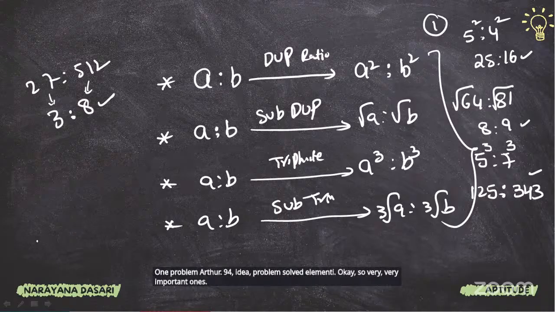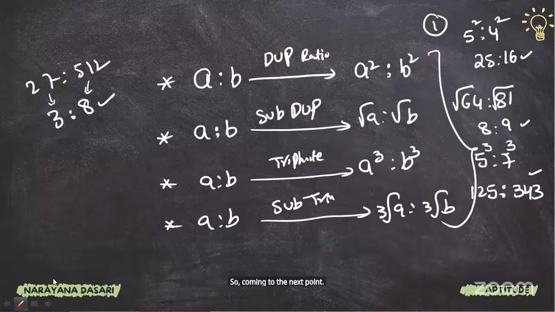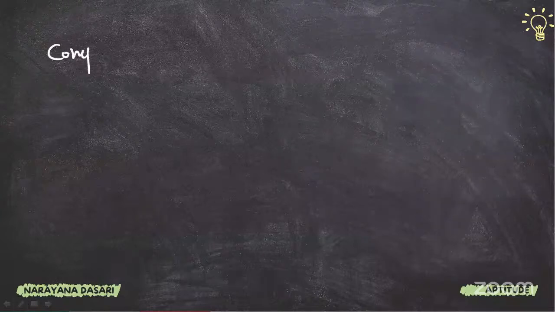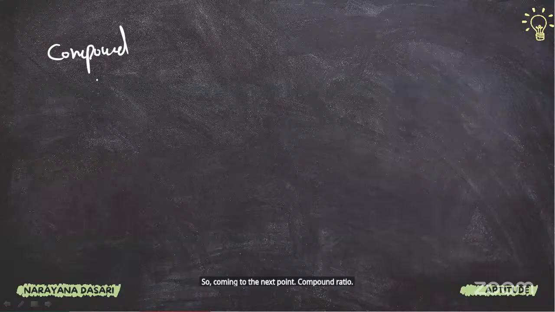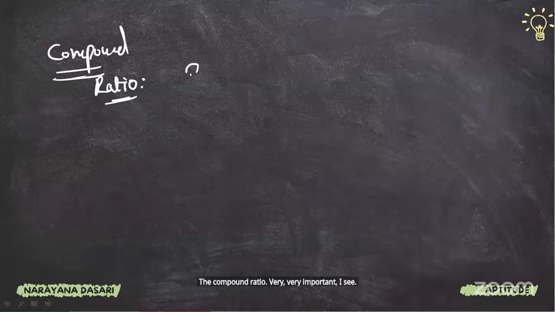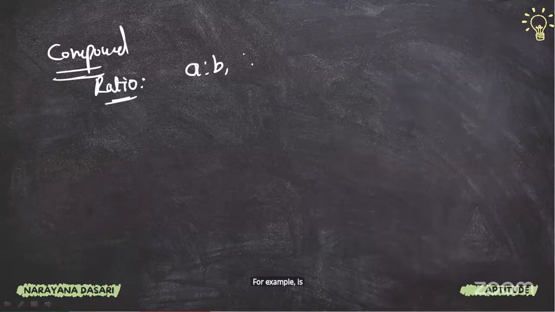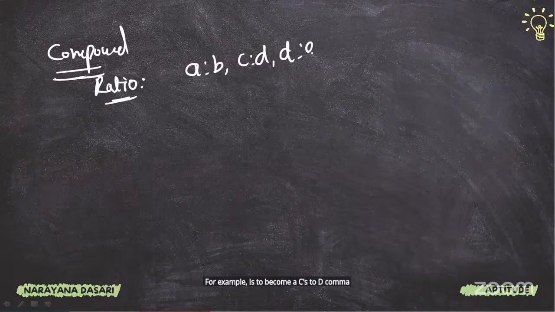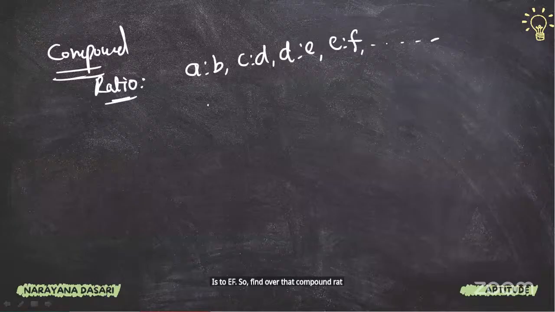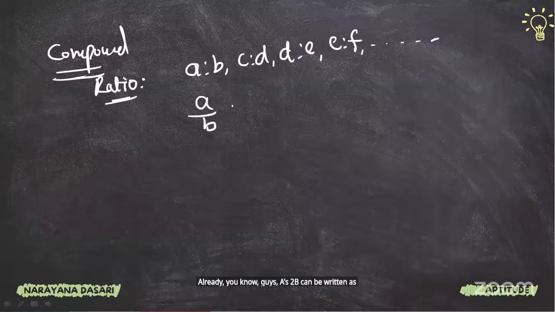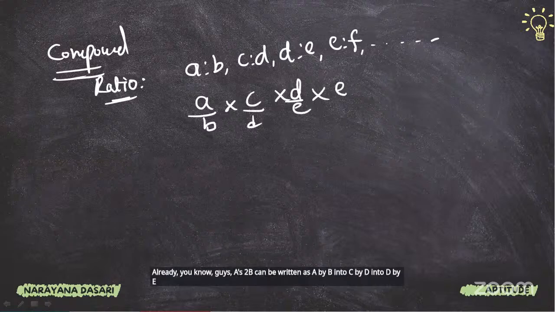So coming to the next point, compound ratio. Compound ratio is very very important, guys. For example, A is to B comma C is to D comma D is to E comma E is to F. Find out the compound ratio. So already you know, guys, A is to B can be written as A by B into C by D into D by E into E by F and so on, guys.